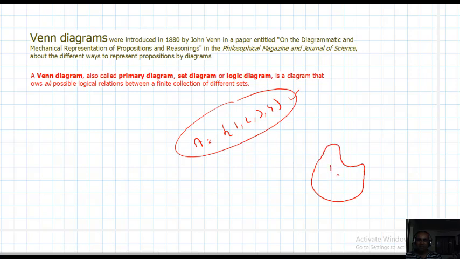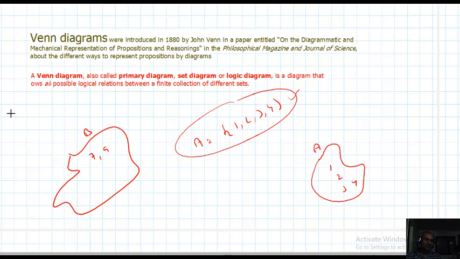Inside he wrote 1, 2, 3, 4 without commas, and named it A. This is set A. Then another simple geometrical figure with 7, 9, 10, 11, 12, without commas. This is another set. Simple enclosed geometrical figures are used to represent sets.